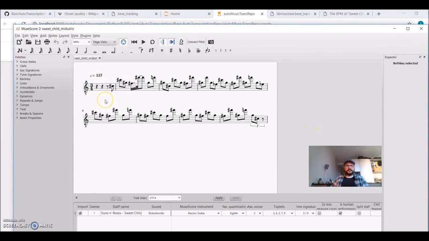There's a difference because now I rounded to the 16th, and when saving the MIDI, it recalculated the tempo based on the notes, and it gives me a different BPM. But now you can see that the notes are exactly rounded to the 16th.